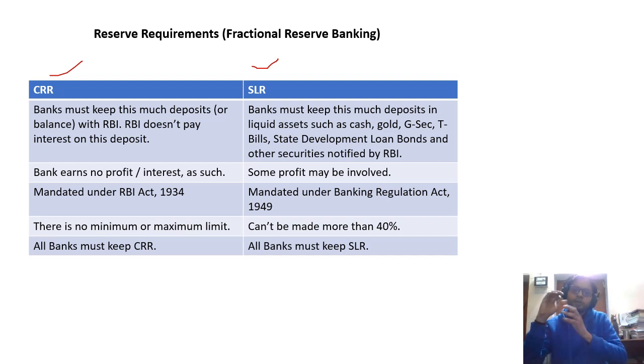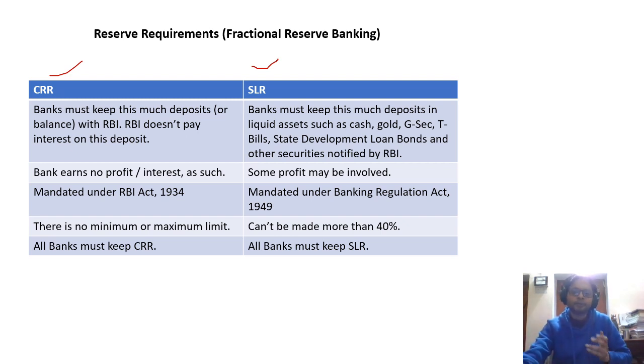So suppose there is a bank with 100 crores NDTL. A certain percentage of that NDTL, particular amount, has to be kept with RBI. That particular cash has to be kept with RBI, and that is called the cash reserve ratio. And similarly, SLR is also that banks must keep this much deposit in liquid assets. So why is there a statutory liquidity? Liquidity is added because government securities are kept, treasury bills are kept, and for example, gold is kept. So they are much more liquid when we compare with other things.